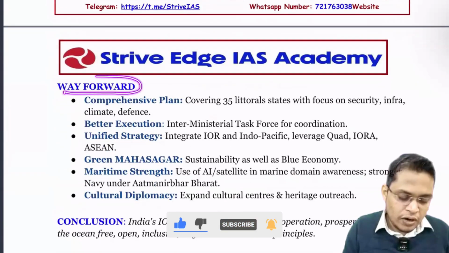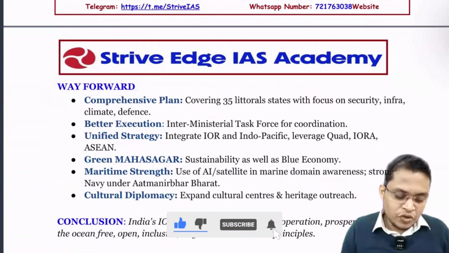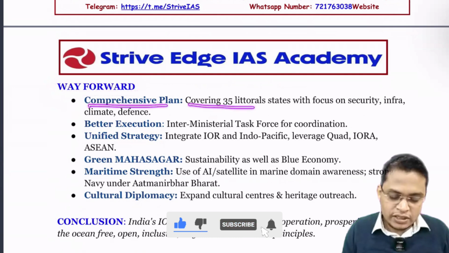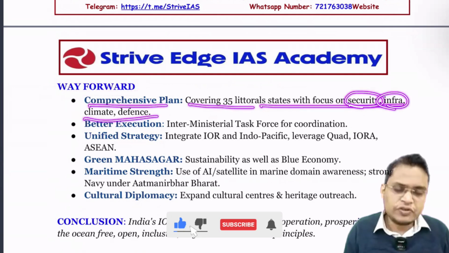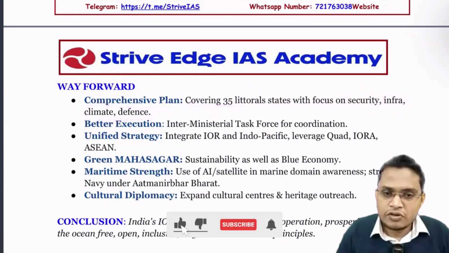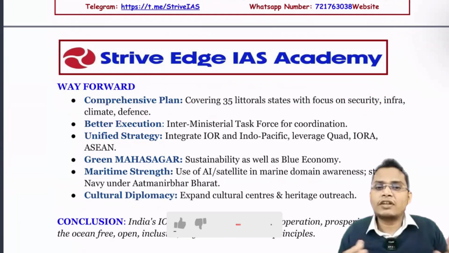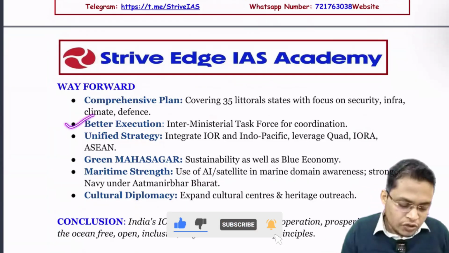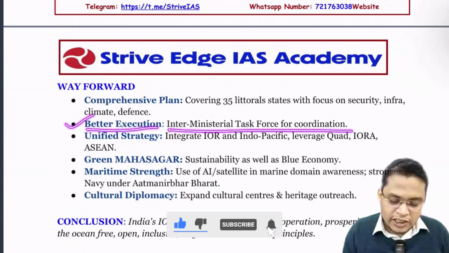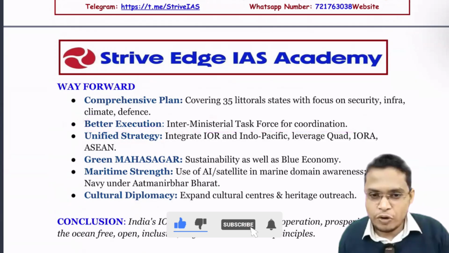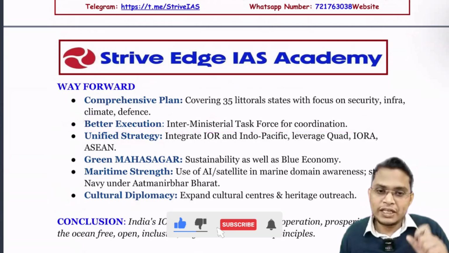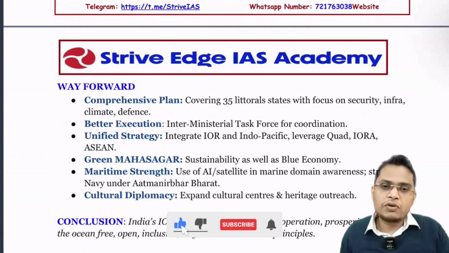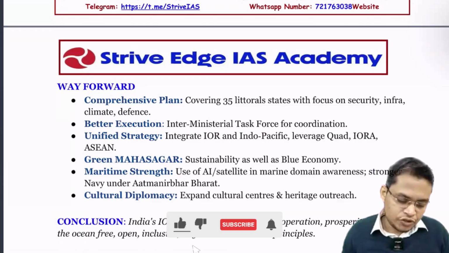So what is the way forward? How can India overcome all these things? We can have a comprehensive plan covering 35 littoral states with a focus on security, infrastructure, climate. We can form an organization, collectively have a summit to understand their concerns, and we need to help them to build that. Okay. So better execution, an interministerial task force for coordination. Whenever India promises something, we need to ensure that it is executed in a timely manner, so that all these countries will have trust in India.